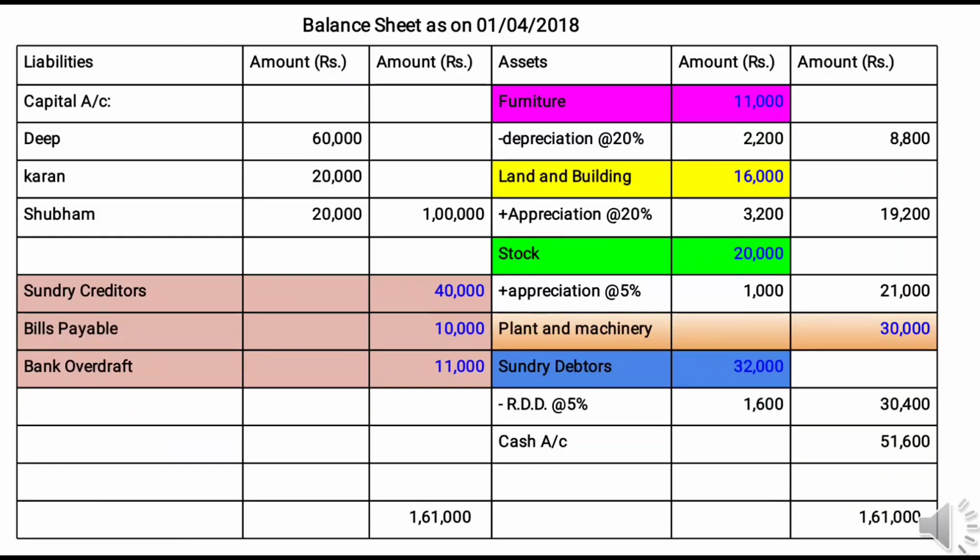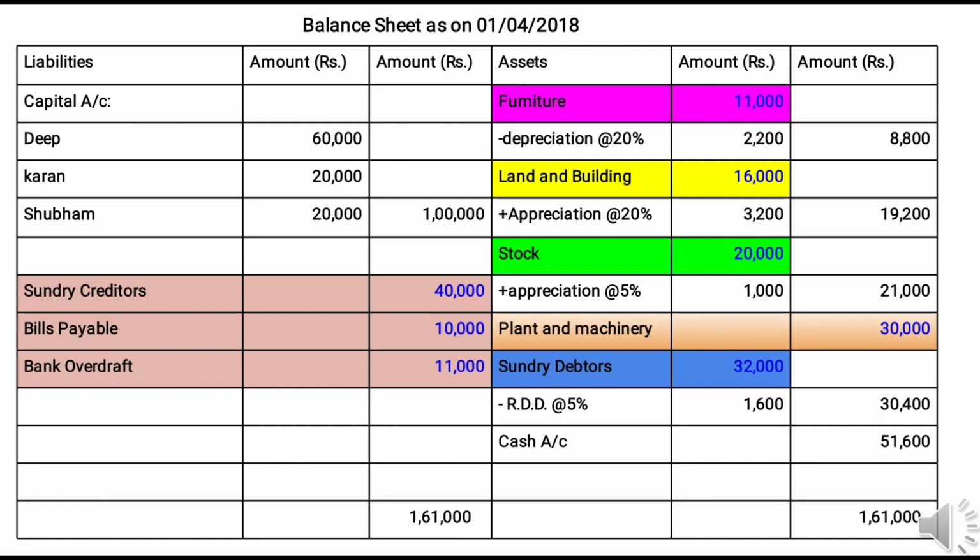Now we have to start posting. Now see, remember two things. Whenever we are going to do posting, the item which has adjustment, that item's amount we have to write in the inner column, and the item which doesn't have any adjustment, that item's amount we have to write in the outer column. Clear, all of you? Now see the balance sheet.